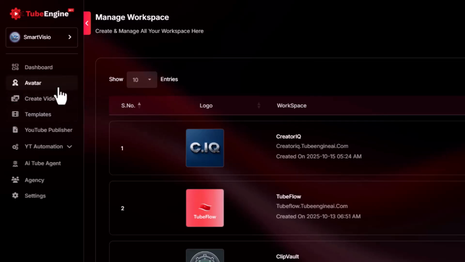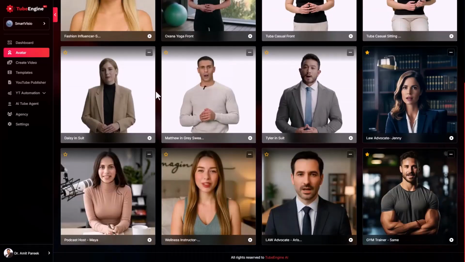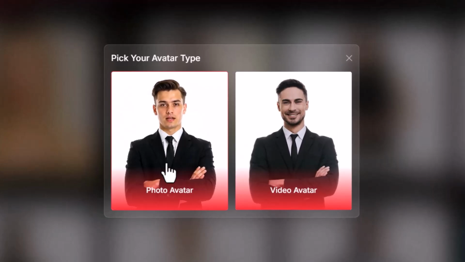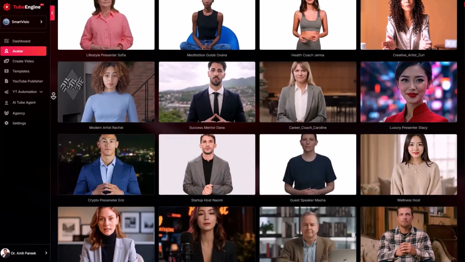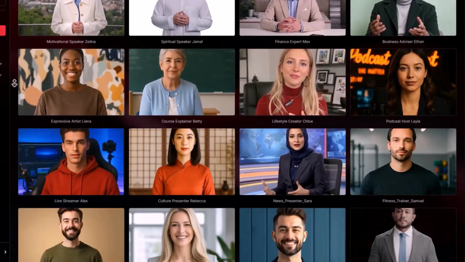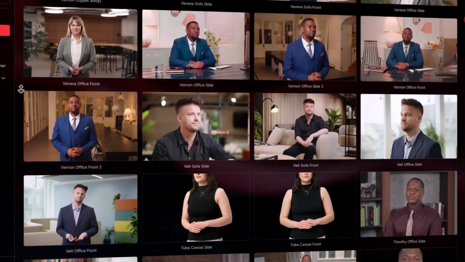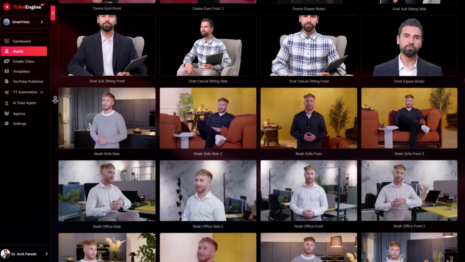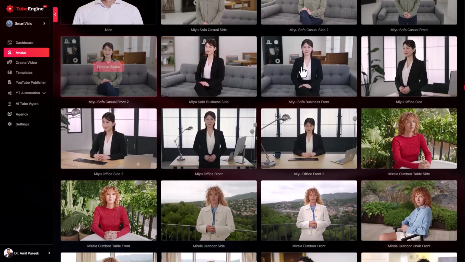First, avatar videos. Click on the Avatar Video tab, and this is where the fun begins. First, you choose an avatar face. You can either upload your own photo or select from 2,000 plus done-for-you avatars available inside the system. Now, before you finalize, you can even choose the avatar style. Whether you want your avatar to remain steady or fully moving with body gestures, expressions, and reactions for a more interactive feel. Let's go with the moving avatar for now, because it adds more life to your video.